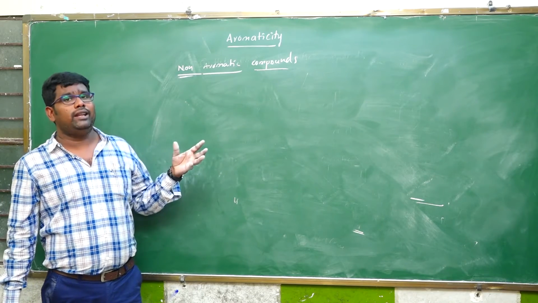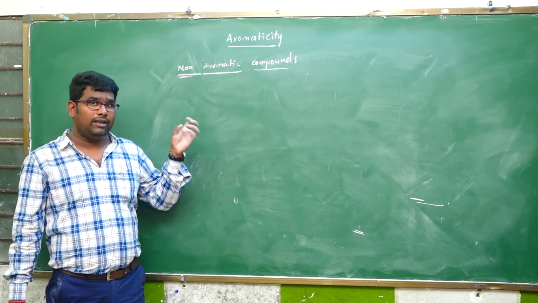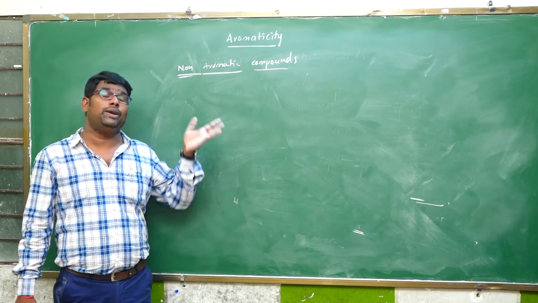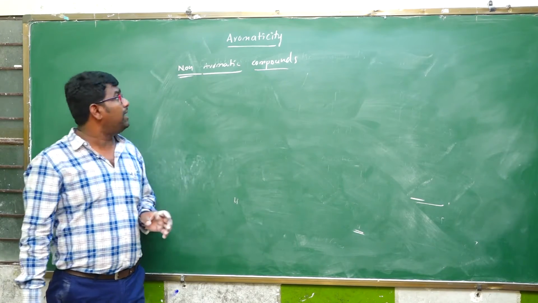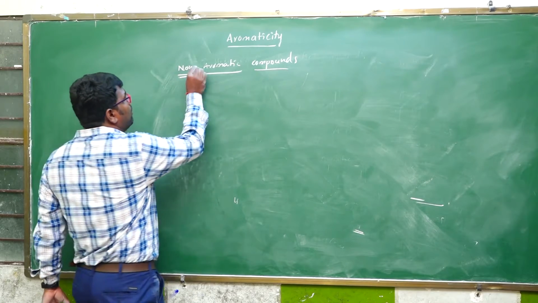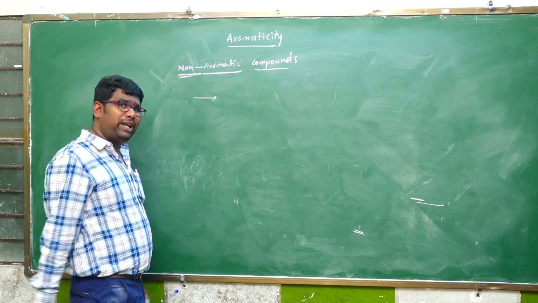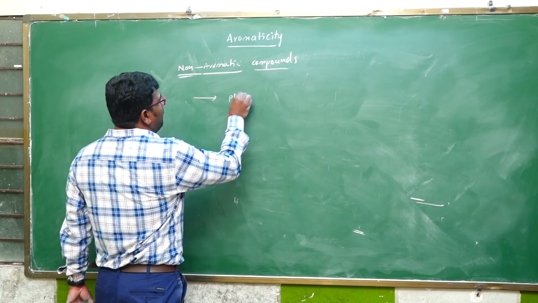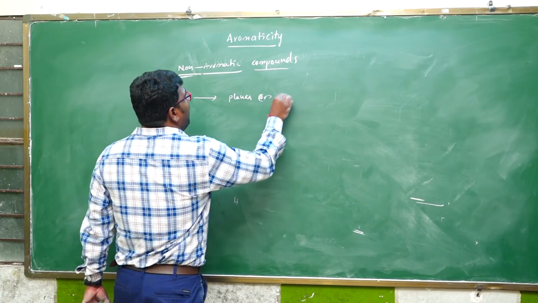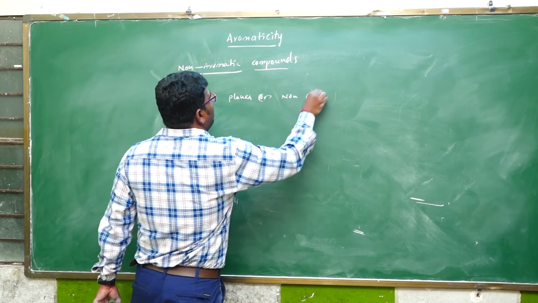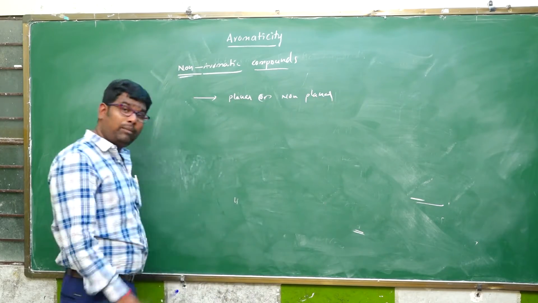Next, what are the criteria for anti-aromatic? Cyclic, planar, and it obeys the 4n system. But here non-aromatic compounds are not planar. Planar or non-planar?